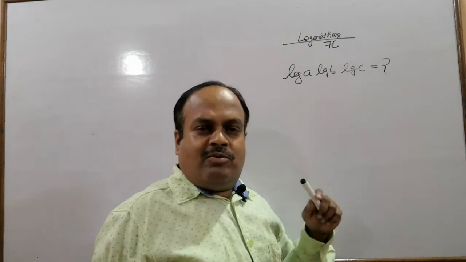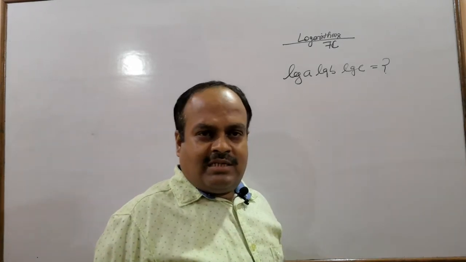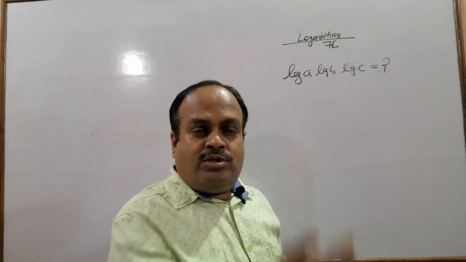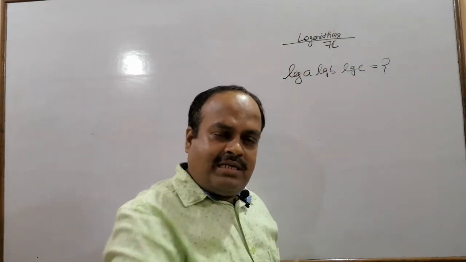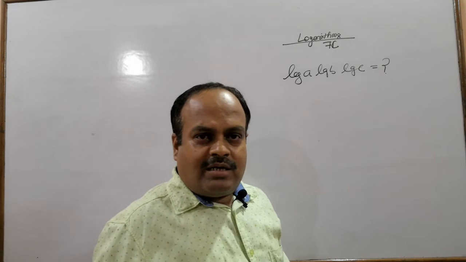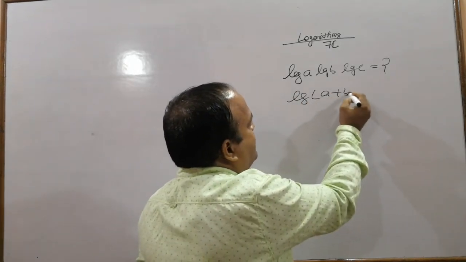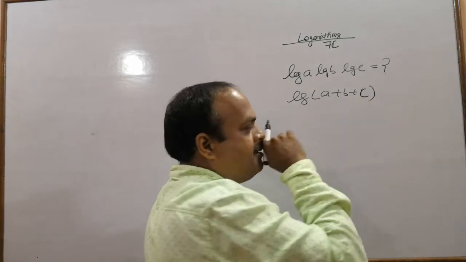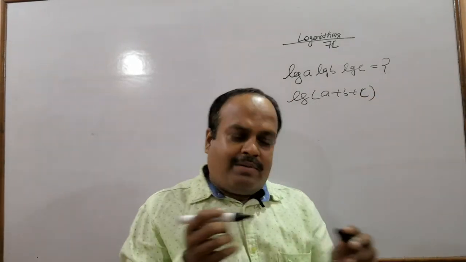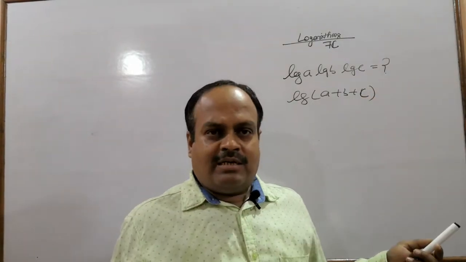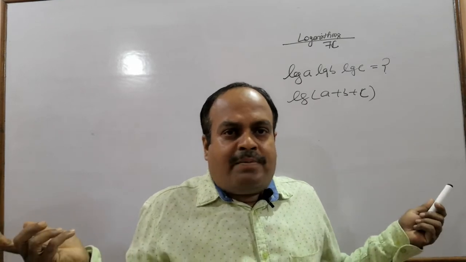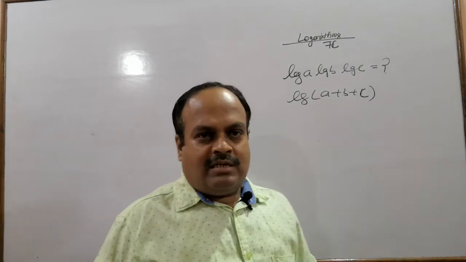Have I given you a formula for simplifying this? Some of you use the product law here and give the answer, which will be wrong. Similarly, when I ask log of A plus B plus C, you apply the laws of logarithm and give the answer. There is no law of logarithm for this.